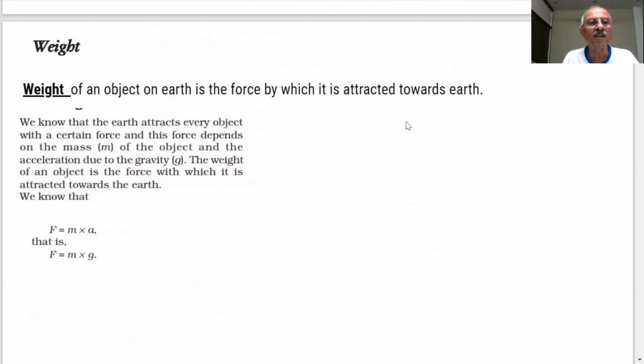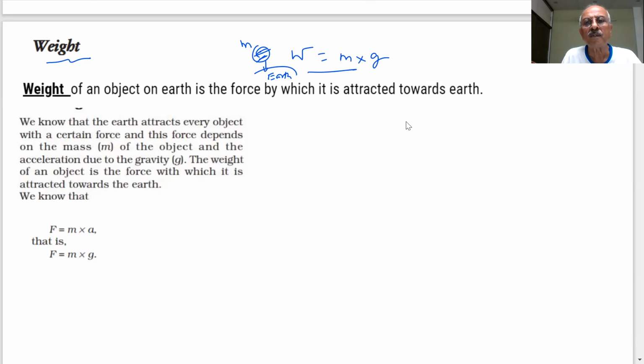Now, what do we mean by weight? What do you mean by weight, student? Weight is a force. If I say this is my object and this is my earth, weight is the force with which this object is attracted towards the earth. If m is the mass, the earth is attracting the object by a gravitational force. What is that? Acceleration due to gravity. So what will be the weight? W is equal to m into g.